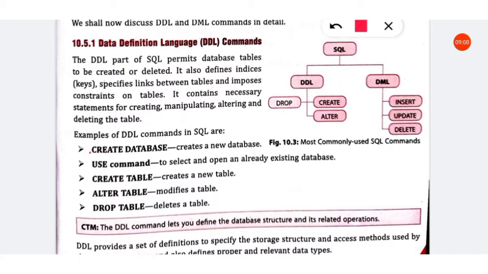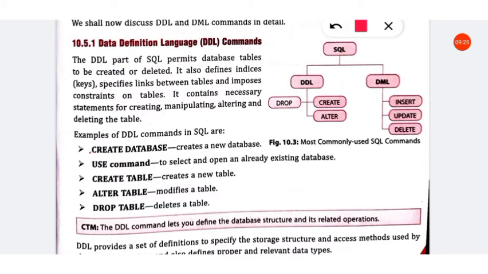Suppose I have created a database, create database school. School is the name of the database that I have created. So with the use command, I can open that database. So use school. Then what happens? When this command is executed, the school database will be opened.